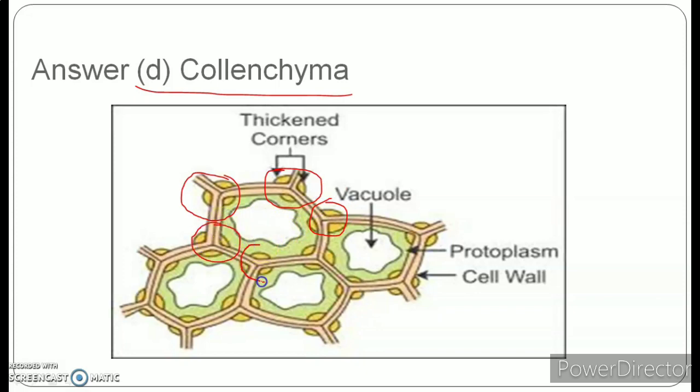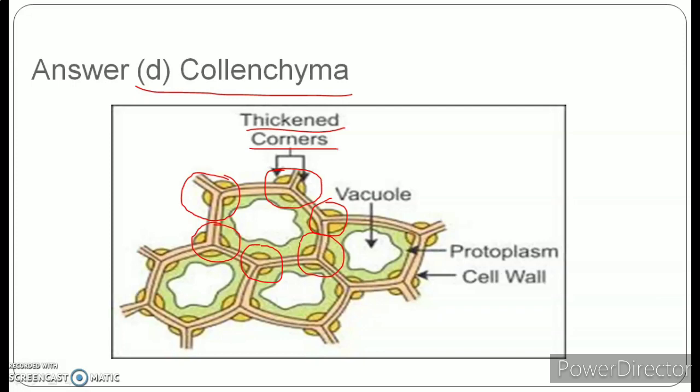So collenchymatous cells have cell wall thickening at the corners, and they provide tensile strength and rigidity to the plant just because of this thickened corner present in the collenchymatous cells. Apart from this, they also provide elasticity, or simply flexibility, to the plant organs.